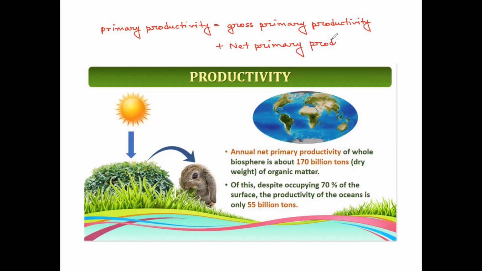So what are these things? Gross primary productivity is denoted as PG.